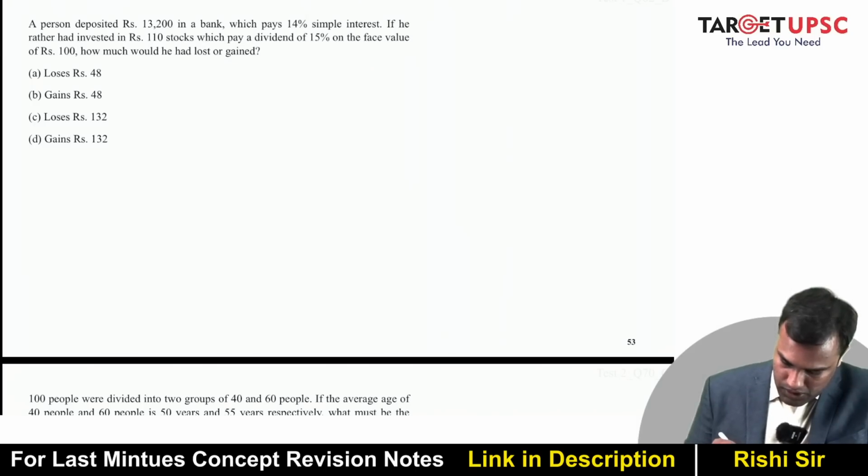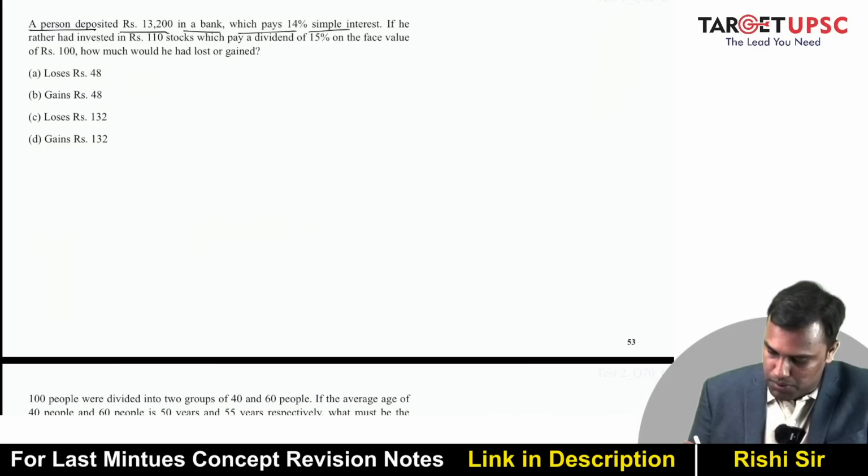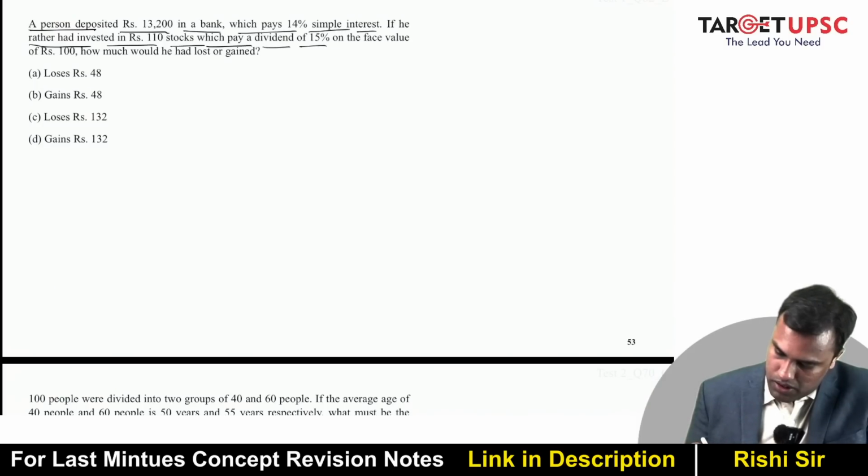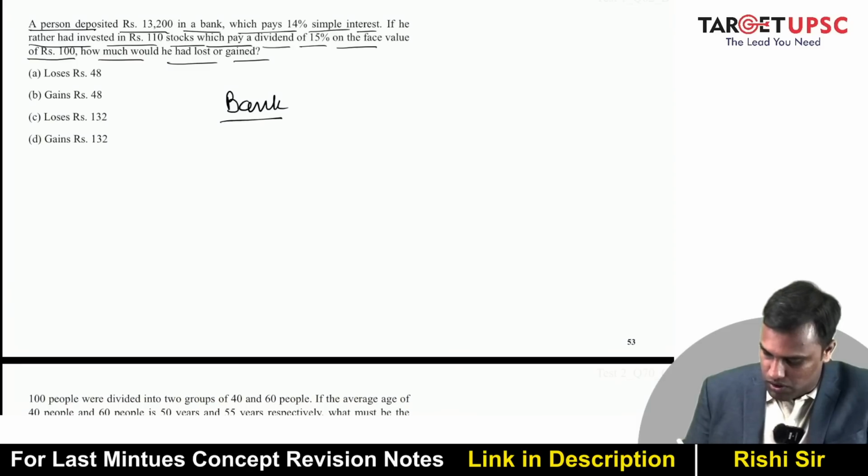Okay. So last two questions, let's look at them. A person deposited 13,200 in a bank, which pays 14% simple interest. If he rather had invested in 110 rupees stocks, which pay a dividend of 15% on the face value of rupees 100, how much would he have gained or lost? So bank versus the stock, right?